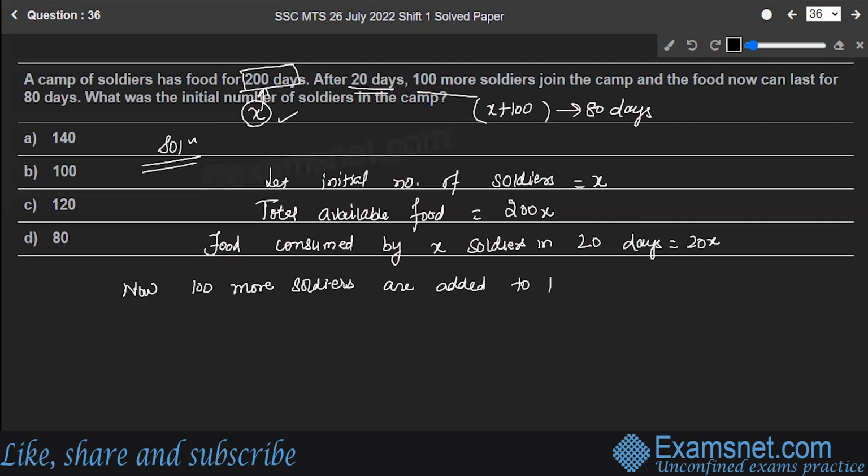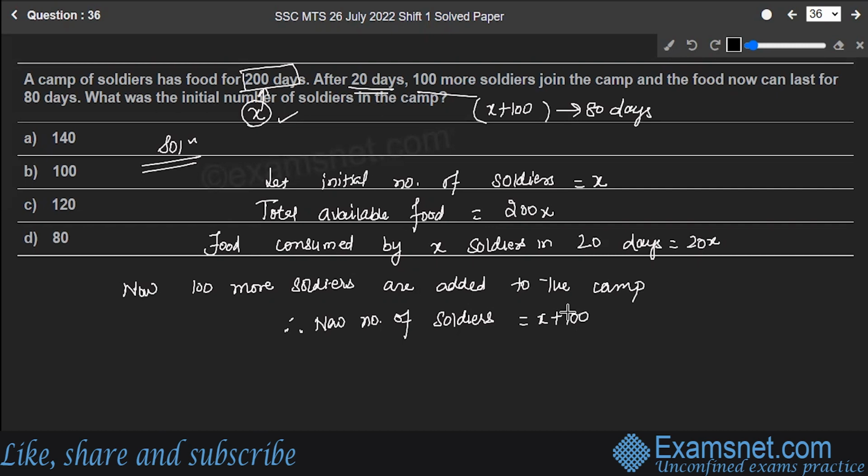Added to the camp, right? So therefore the number of soldiers now, the new number of soldiers, will be equal to X plus 100. That will be the new number of soldiers.